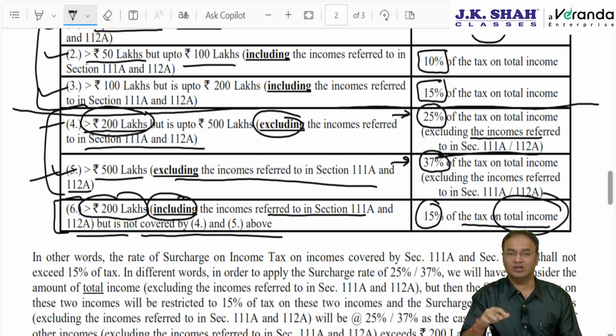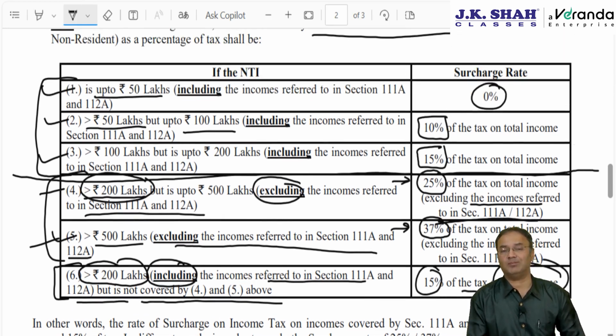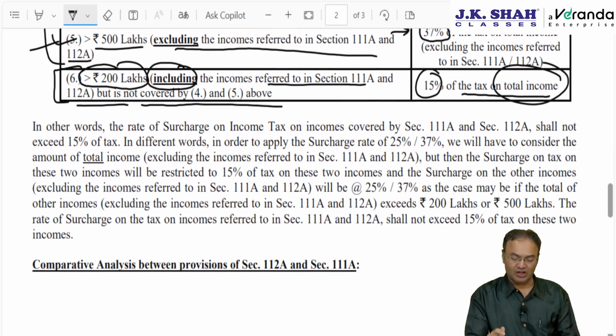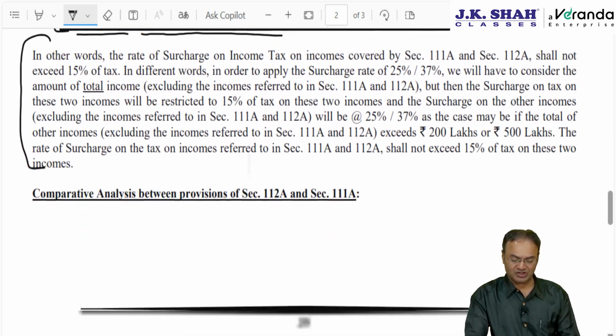This is not the right place to discuss this point because this concept is applicable to total 5 incomes. So this concept we will discuss in detail with many examples when we come to the next chapter or next to next chapter, special rates of tax. Okay, so this paragraph we are not discussing.